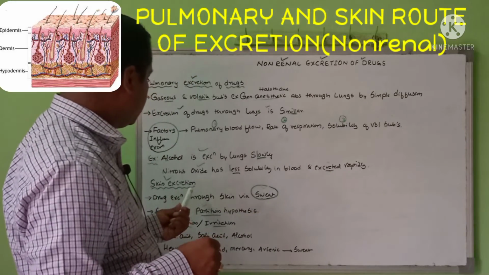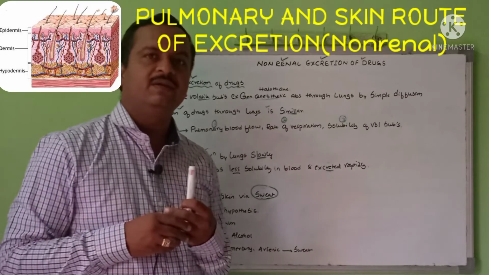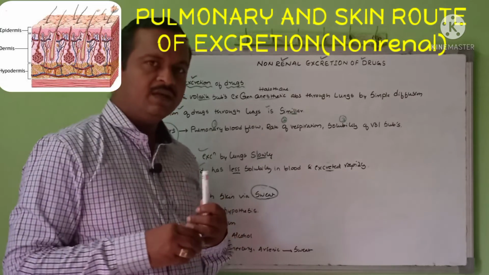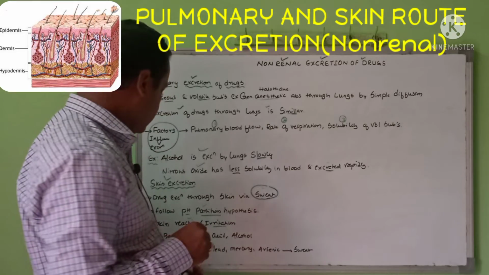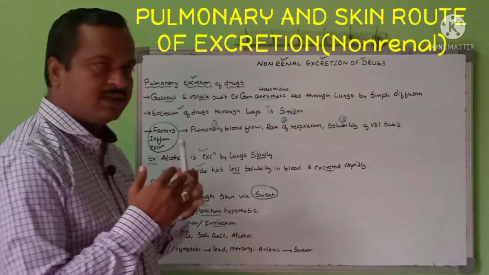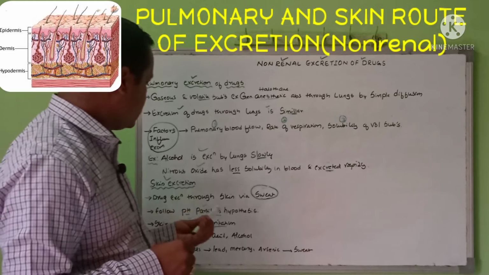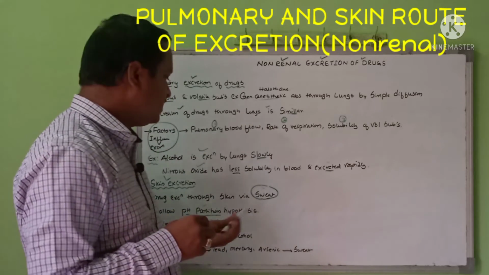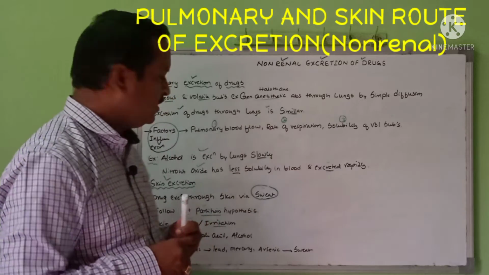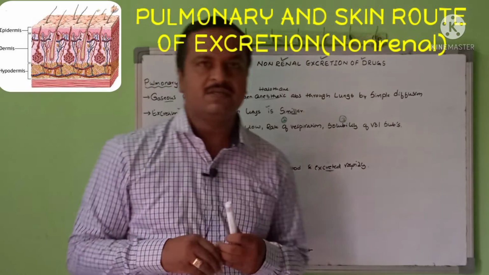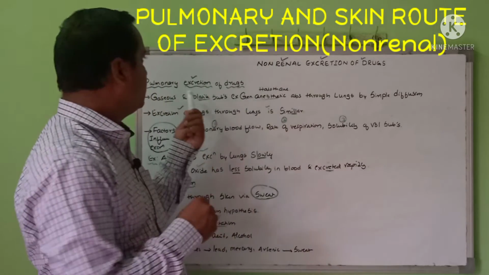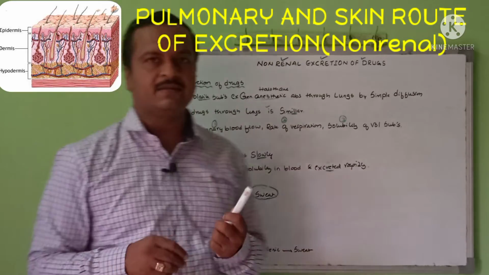So जैसे मैंने समझाया, skin is another important component for the excretion of our body. जो भी जैसे ड्रग रहता है ना, जैसे मेटल्स रहता है ना, हेवी मेटल्स, लेड, मर्क्यूरी, ये रूट से एक्सक्रीशन हो जाता है. ये जो एक्सक्रीशन होता है स्किन से, खास करके the principle pH partition hypothesis रहता है. मैं समझता हूँ एक क्लास से आपको बहुत ही सरल से the non-renal route of excretion with respect to the pulmonary excretion as well as the skin excretion.